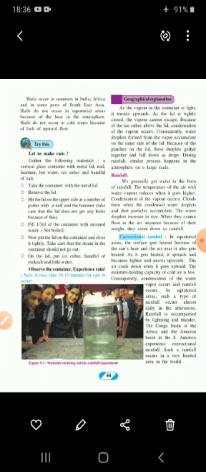We generally get water in the form of rainfall. The temperature of air with water vapor reduces when it goes higher. Condensation of water vapor occurs. Clouds form when the condensed water droplets and dust particles accumulate. The water droplets increase in size when they cannot float in the air anymore because of their weight. They come down as rainfall. So this is the condition of rainfall.